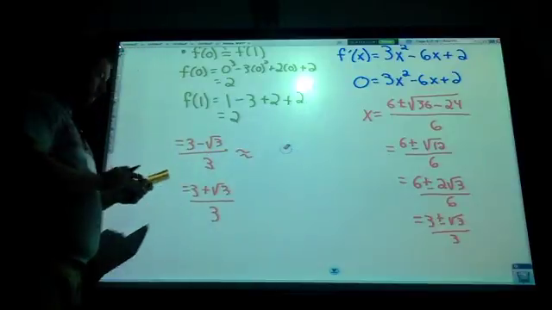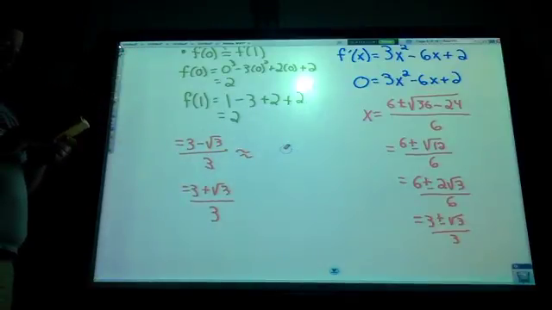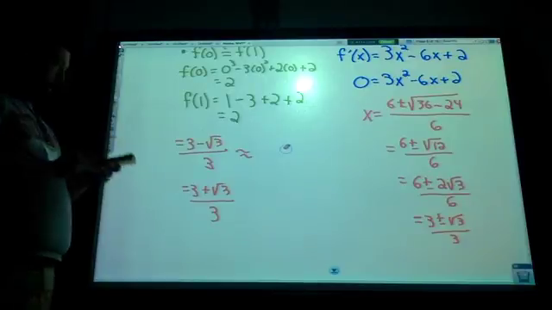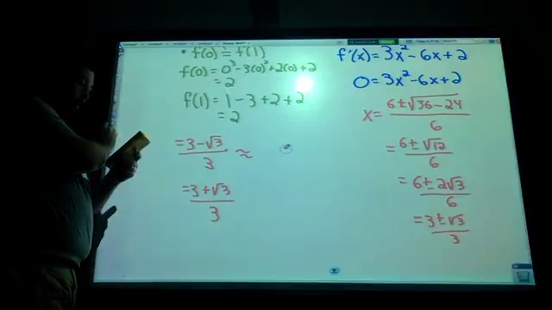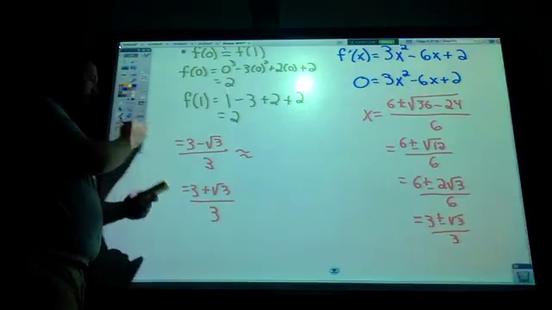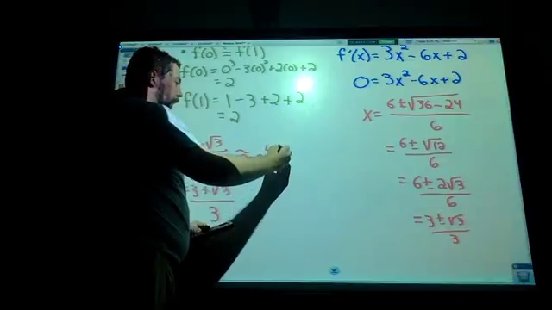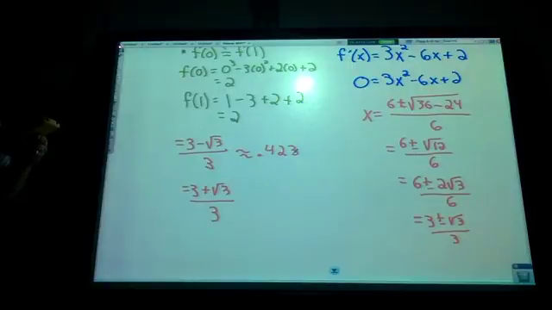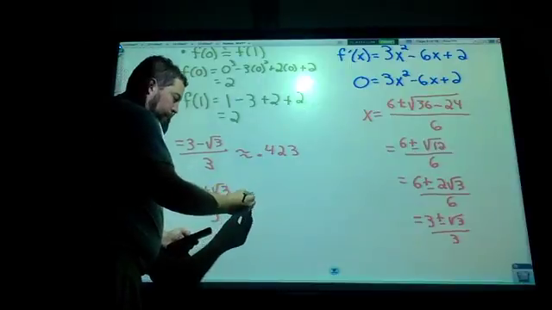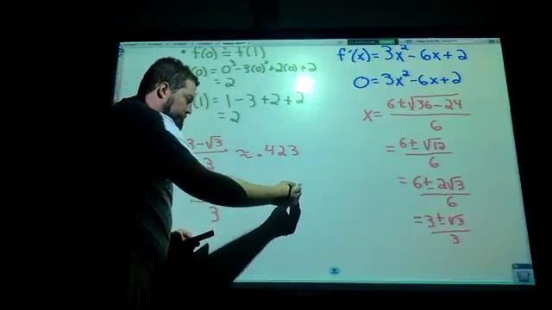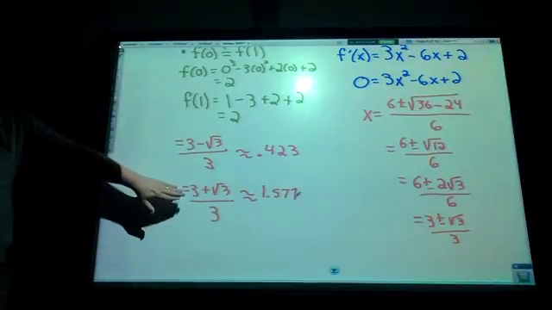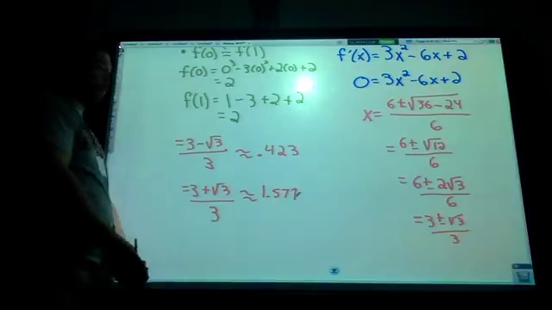Actually, I think this is the one that's going to work. 3 minus the square root of 3, all divided by 3. That actually gives me 0.423 if we're rounding. That's the one that Rolle's theorem guarantees exists there. The other one, 3 plus the square root of 3, divided by 3, that actually is equal to 1.577, the positive form of it. And that one's not in between 0 and 1, so that's not the one we're looking for. These are not the droids you're looking for.